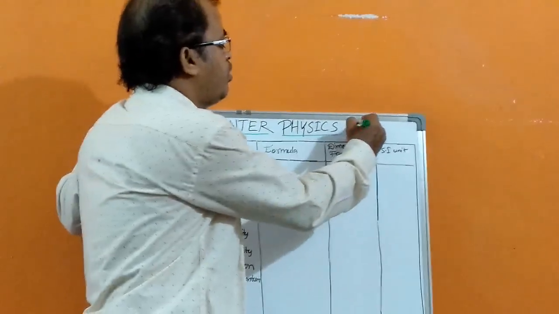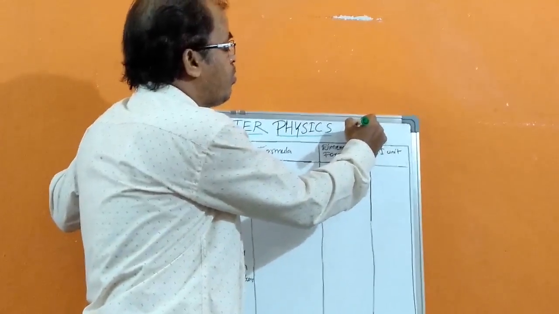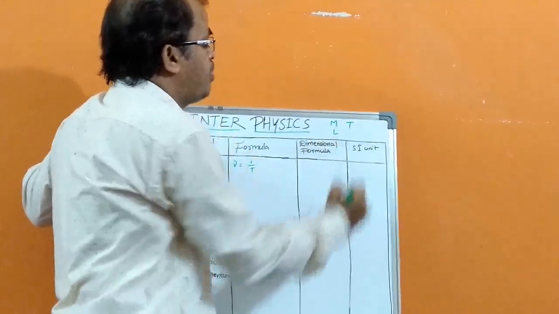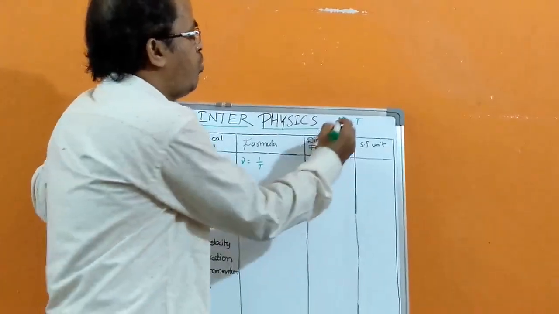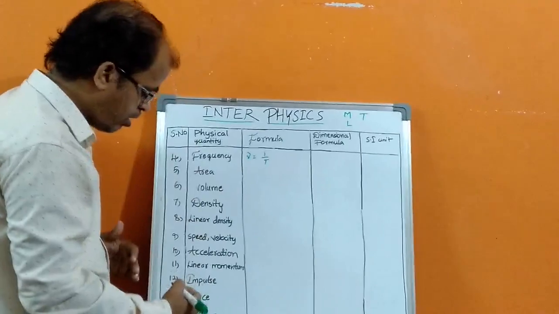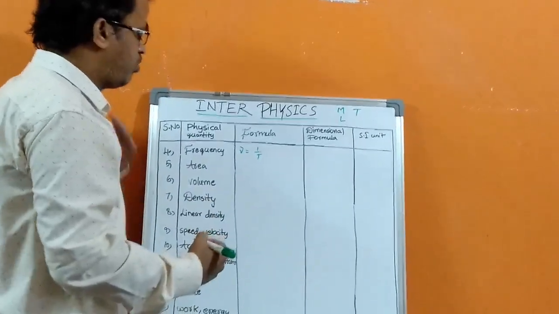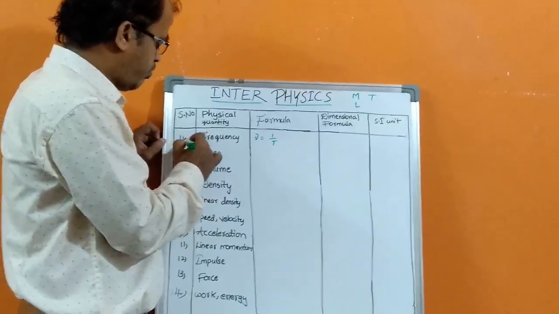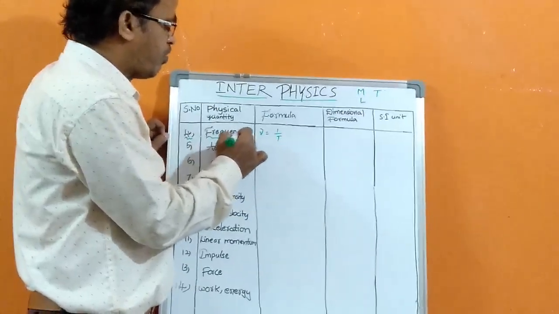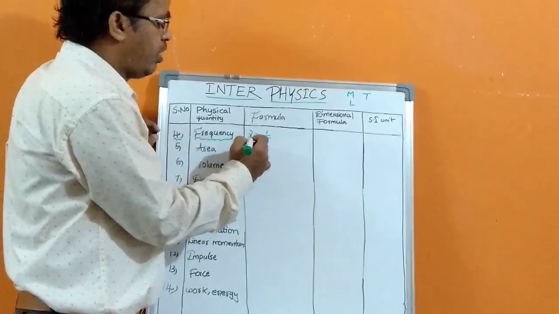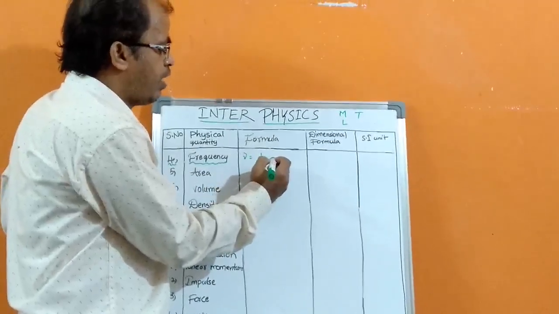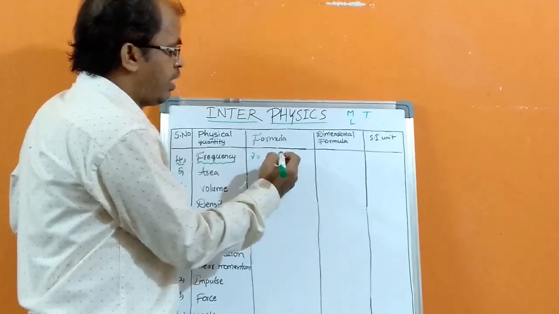Previous session we discussed the fundamental quantities mass, length and time dimensional formulas. Now we are going to discuss other quantities and their dimensional formulas. Here fourth one I am taking frequency. Frequency formula is nu equals 1 by time period or 1 by time.